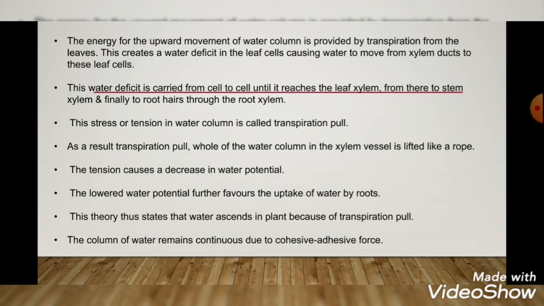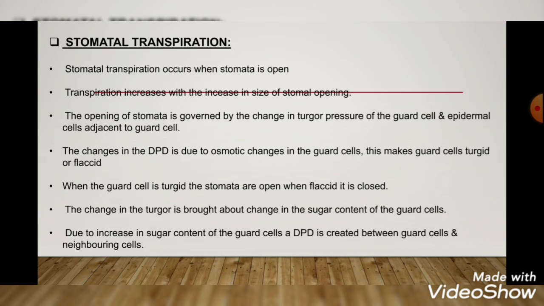This stress or tension in the water column is called transpiration pull. Due to the transpiration pull, the whole of the water column in the xylem vessel is lifted like a rope. The tension causes a decrease in water potential. The lower water potential further favors uptake of water by the roots. This theory states that water ascends in plants because of the transpiration pull. The column of water remains continuous due to the cohesive force. I hope children you have understood the transpiration pull cohesion adhesion theory.